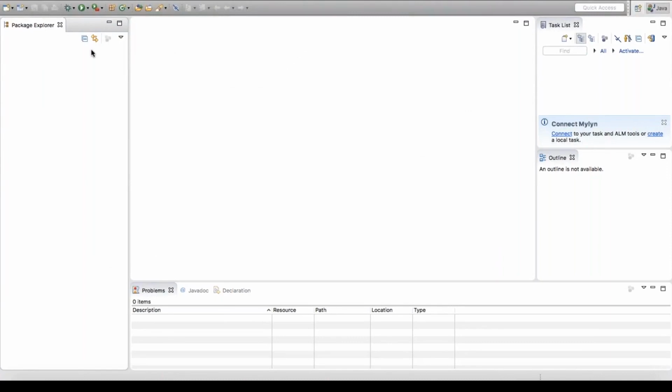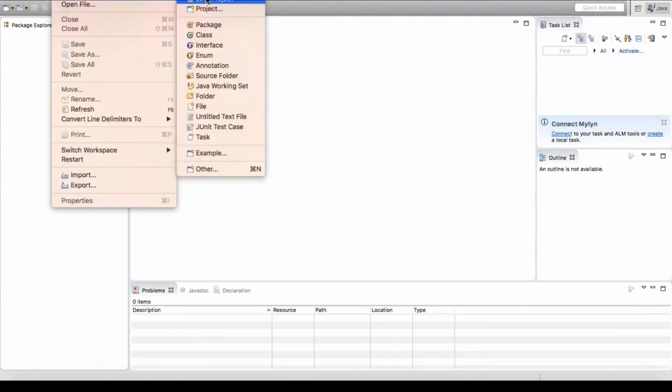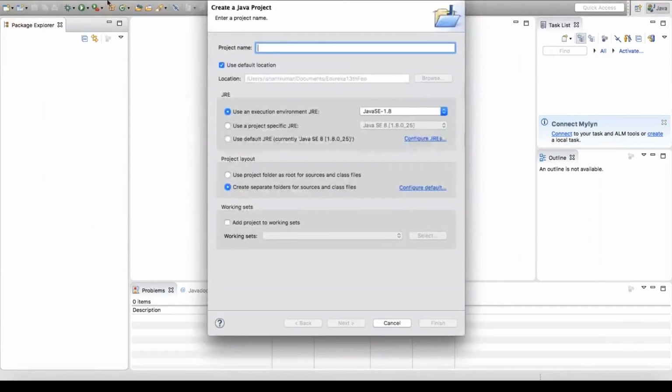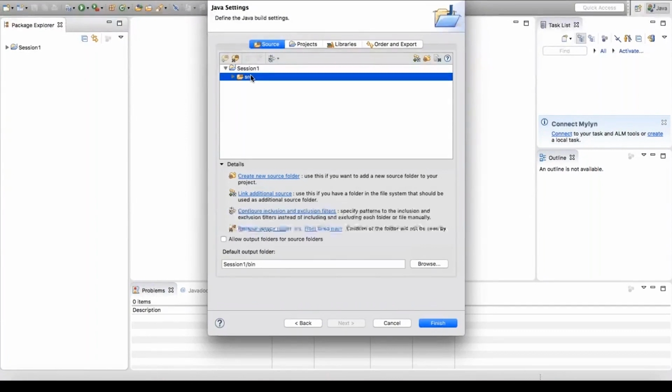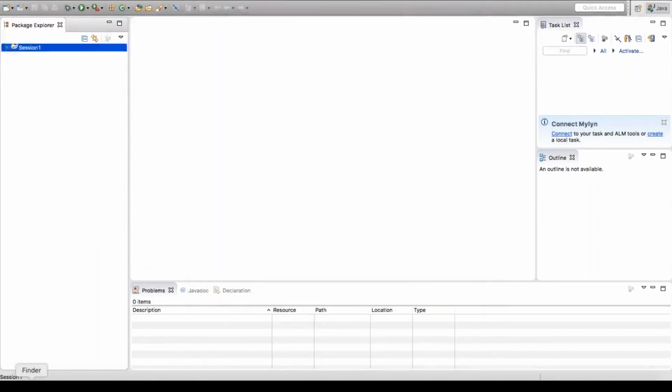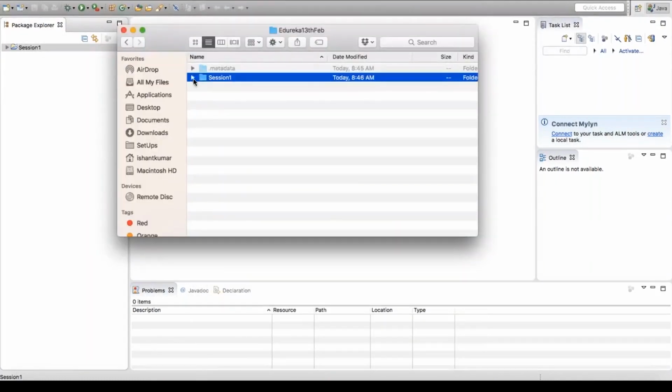So how to create a Java project? You say File, New, Java Project. Once you do that, the Java Project wizard will open, and now I need to give the name. I'm going to name it session 1. You say next, and then finish. But before I say finish, you can see session 1 contains one src and one bin. You say finish now. Come back, and you can see a session 1 folder.